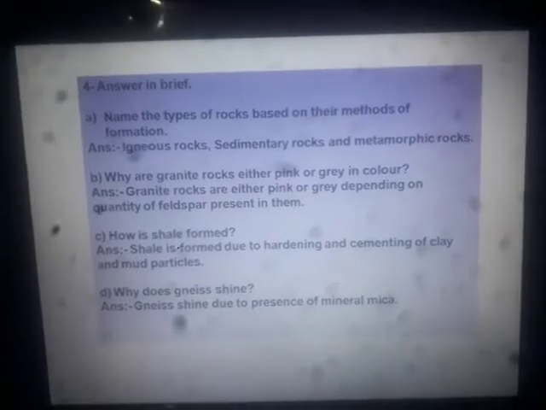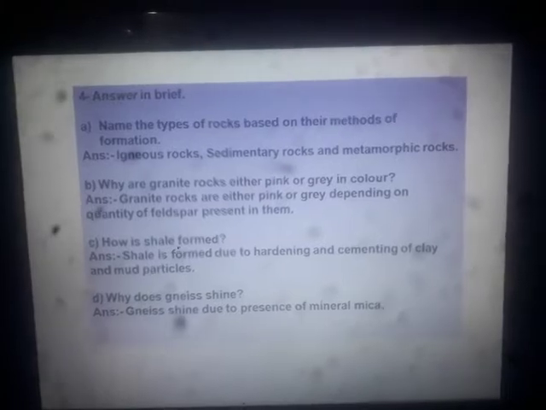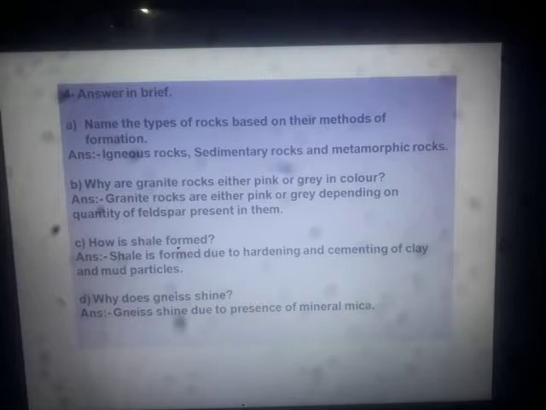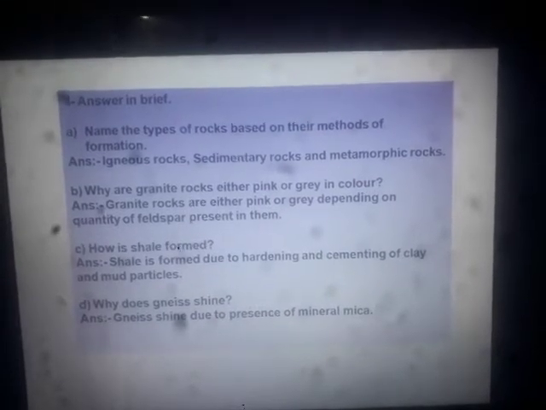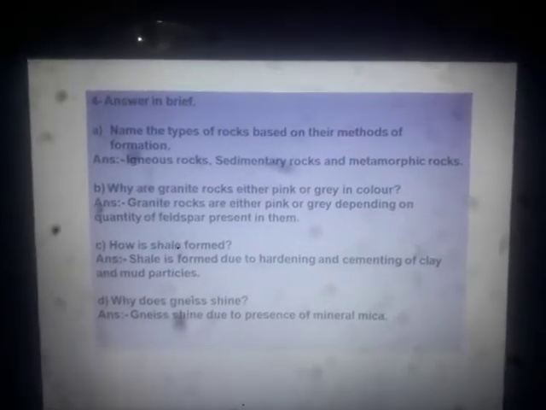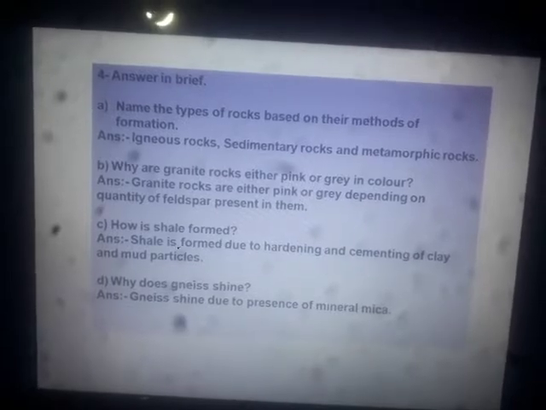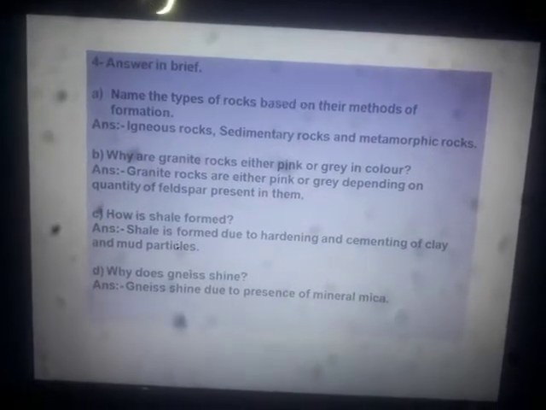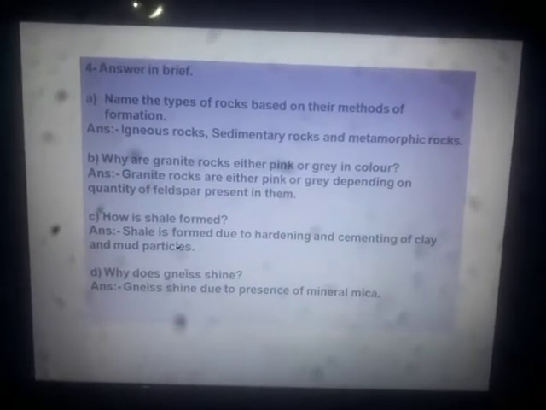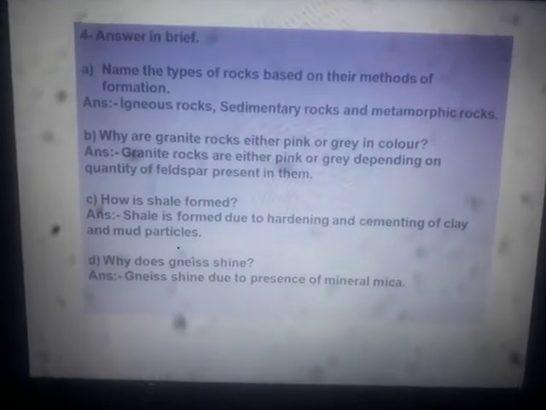It is the mica content inside the gneiss that makes it shine. The more mica content there is in the gneiss, the more it shines. So it is because of the presence of mineral mica that gneiss shines.